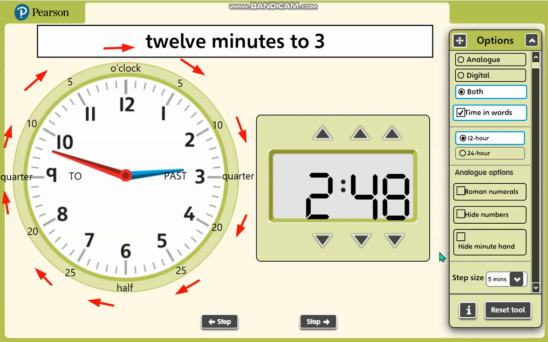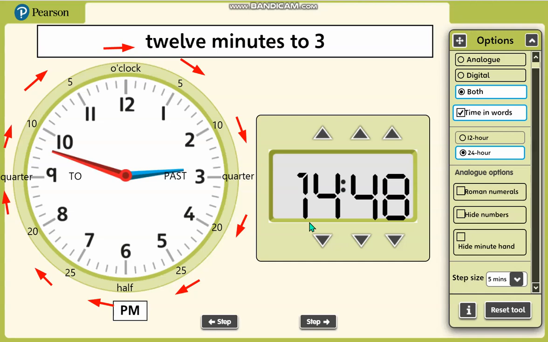So we are going to put this one here, 24 hours. Okay, so if you notice here, when I click this 24 hours, this is 2:48 p.m. Yes, it will show you p.m. But if it's in the morning, that means it's going to be a.m.